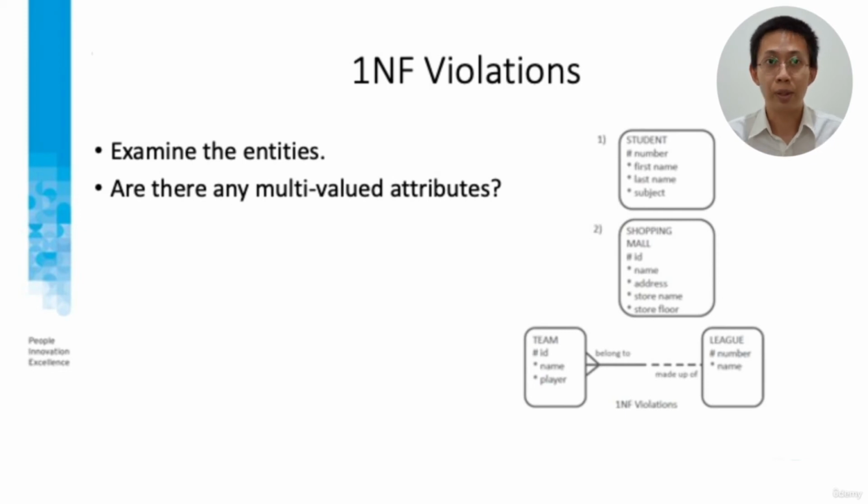Now you see in the picture, all the entities have a first normal form violation. You can pause the video and examine the entities. First, the student entity. Second, the shopping mall entity. Third, the team and league entities. Are there any multi-value attributes? Now check your answer.